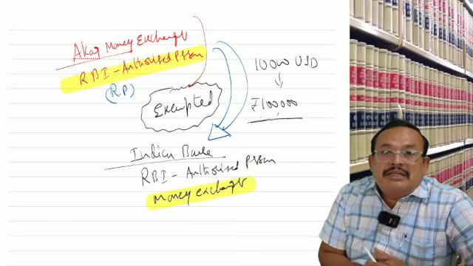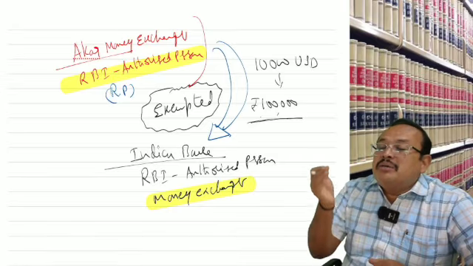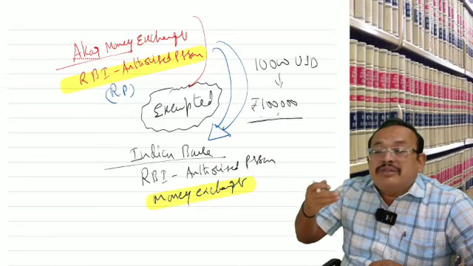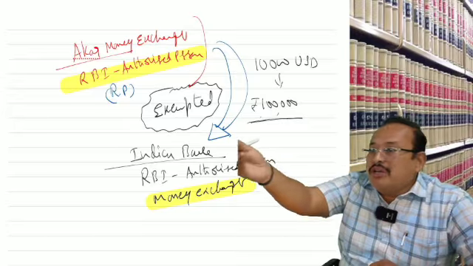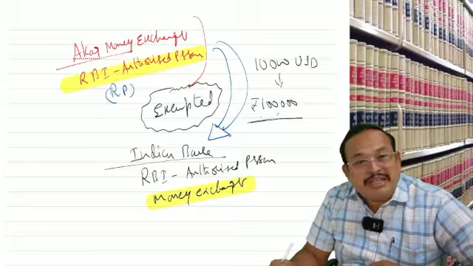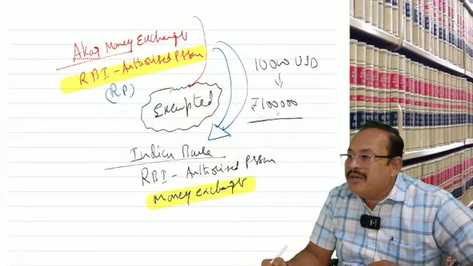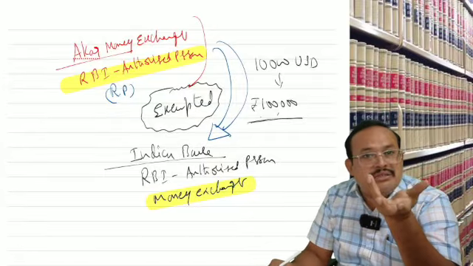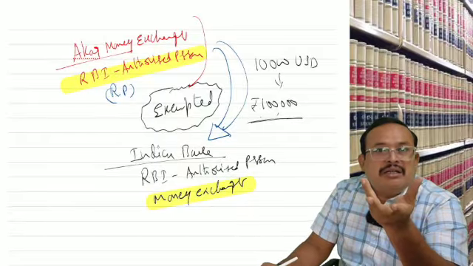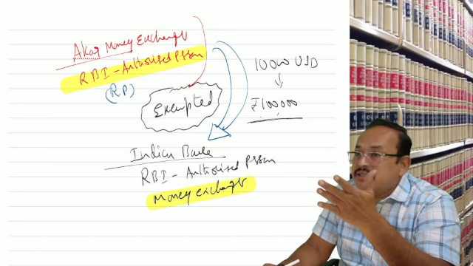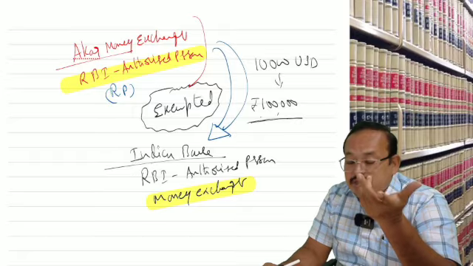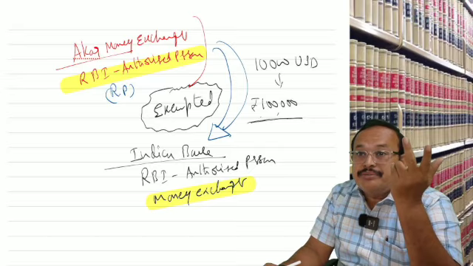Any difficulty? Then when is it taxable, sir? When money exchangers transact with the general public at large. You are a qualified cost accountant who went to Dubai and worked for the past 5 years. Now you came to India, your home country, with 10,000 US dollars. You approach Akbar money exchanger and ask, can you give the equivalent in Indian rupees? You give 10,000 US dollars. He gives 100 rupees per dollar. How much comes here? 10 lakh rupees.